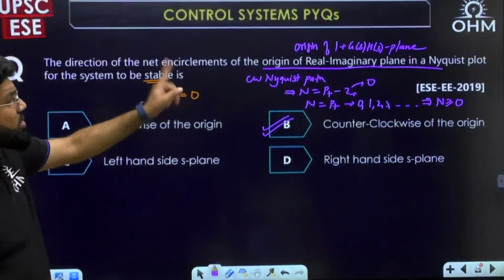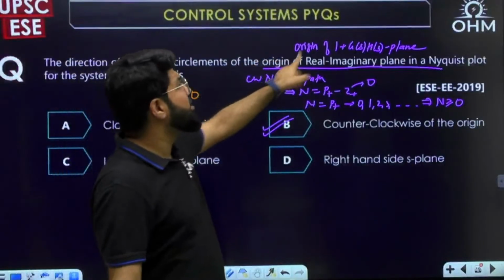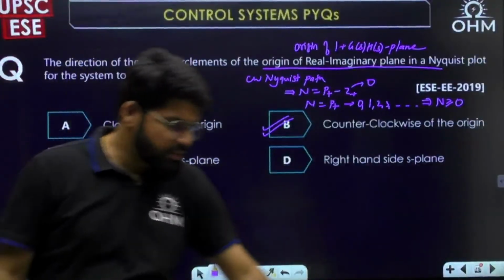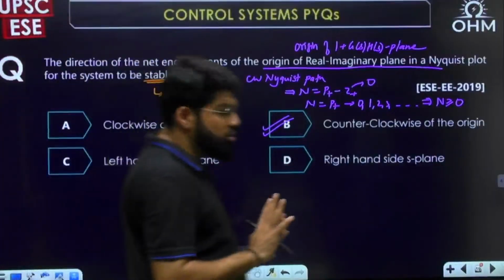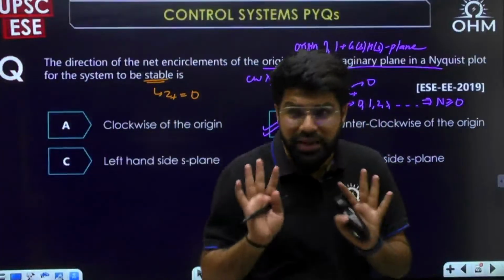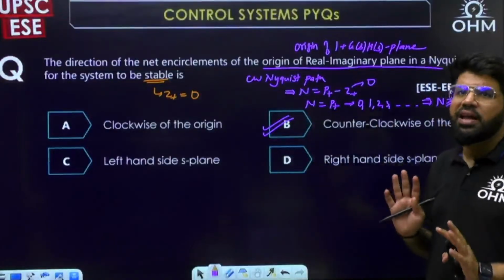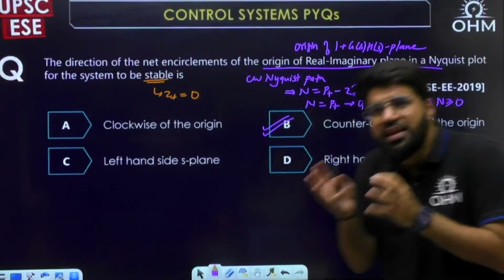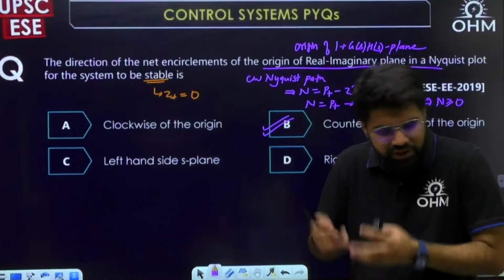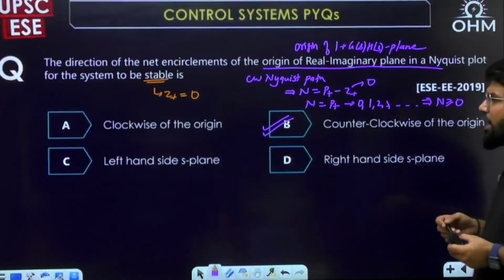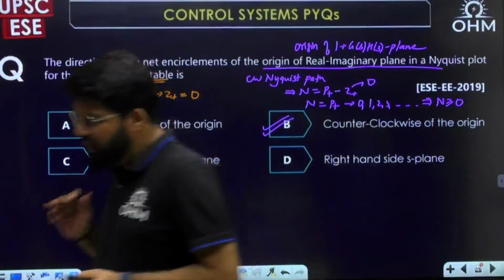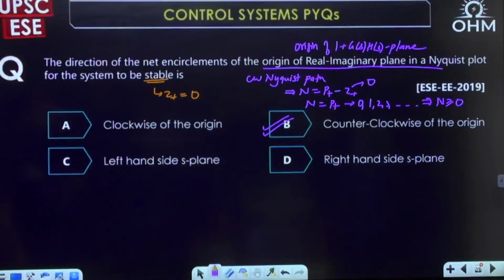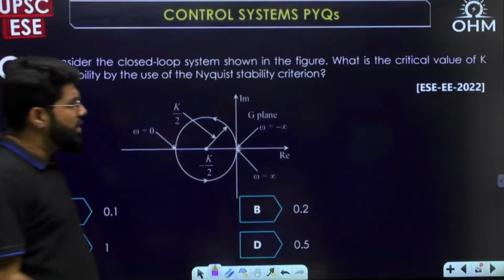Because if you talk about the G(s)H(s) plane, then it is about the encirclement of -1, 0. But okay, we can make out what they are asking and we can choose the option. Although the question is not 100% conceptually complete, we can mark what they are expecting, maybe what their feelings were while making the question. You understand those feelings and mark the answer. Again, I am telling you it is not a conceptually complete question, but we can mark the option. Any doubts, you can ask me.